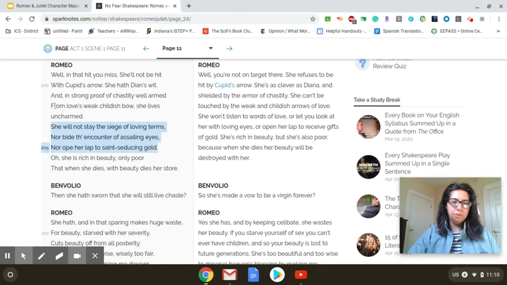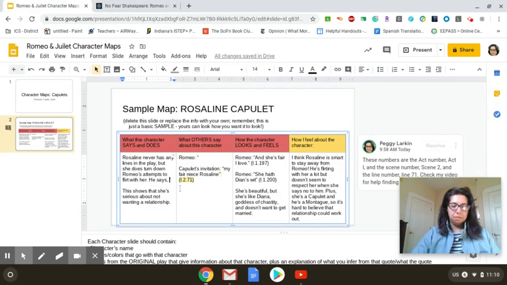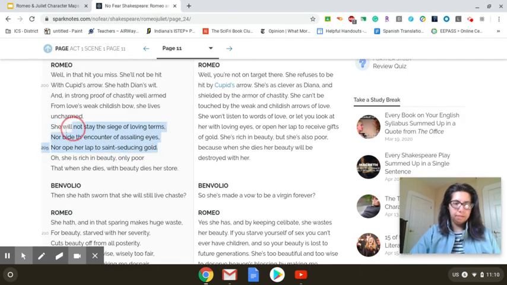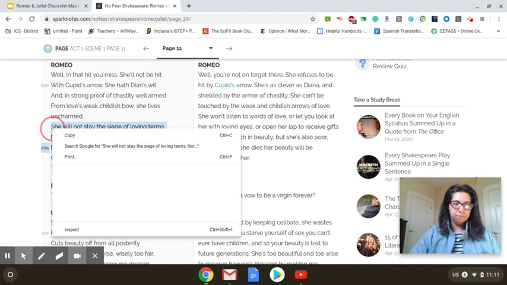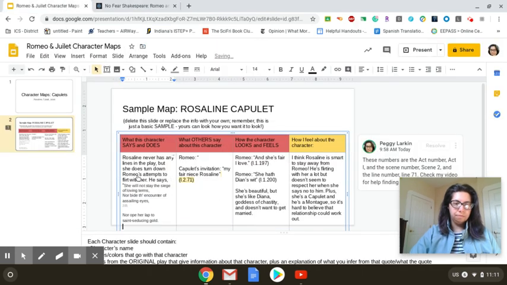I'm going to paste in the quote. At least I think I am. Well, gosh, let me try that again. There we go. "She will not stay the siege of loving terms," and I'm going to use a slash to show there's a line break, "nor bide the encounter of assailing eyes, nor ope her lap to saint-seducing gold."